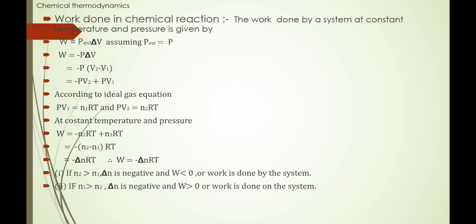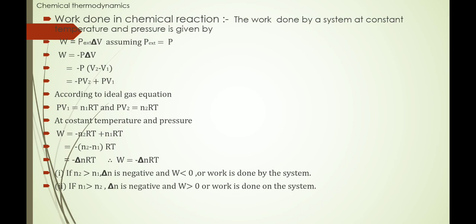Second condition, if N1 is greater than N2, then delta N is negative. Sorry, here is a little mistake in the second point.